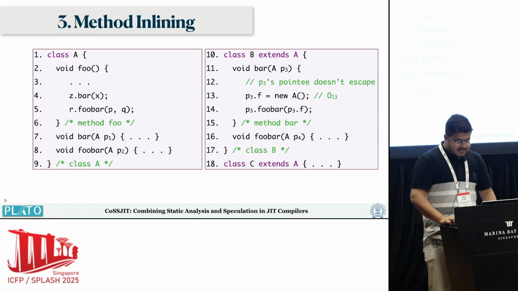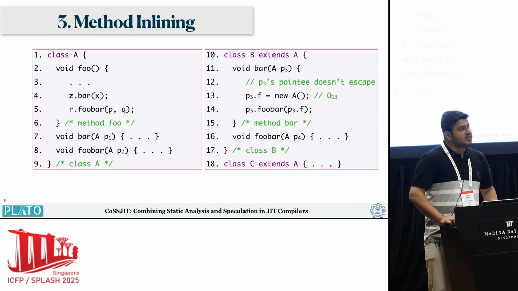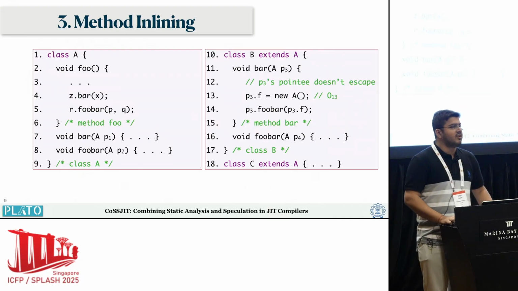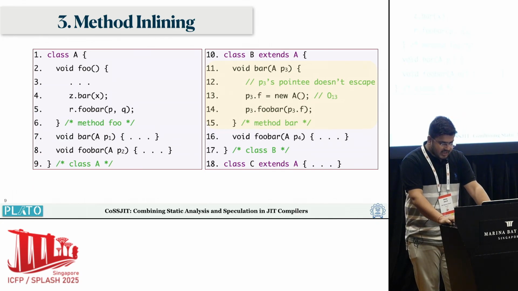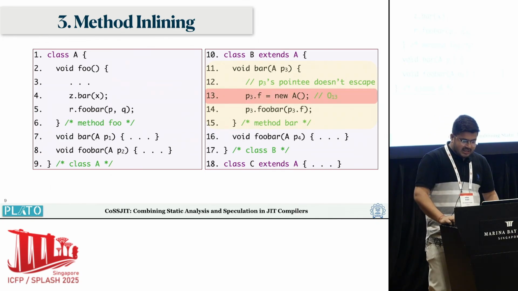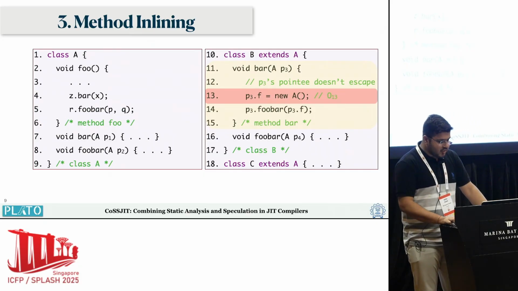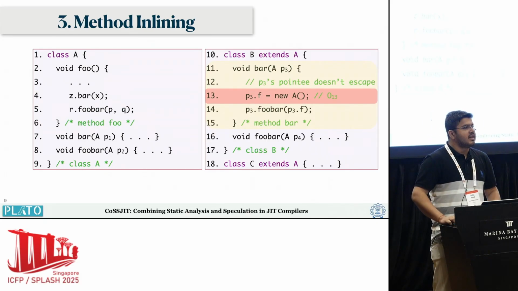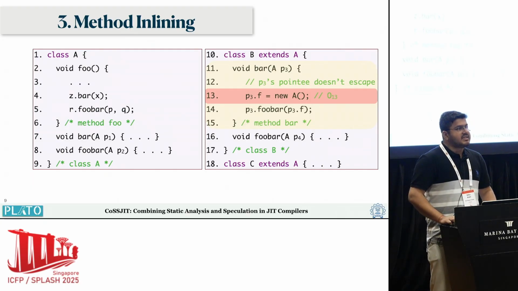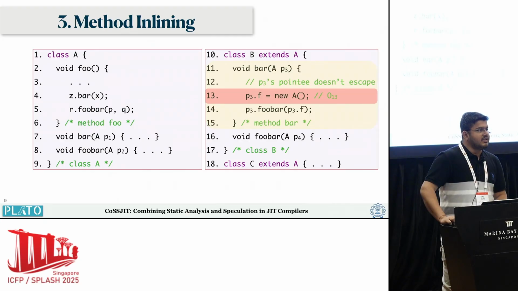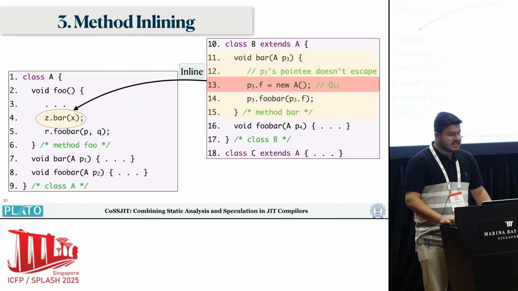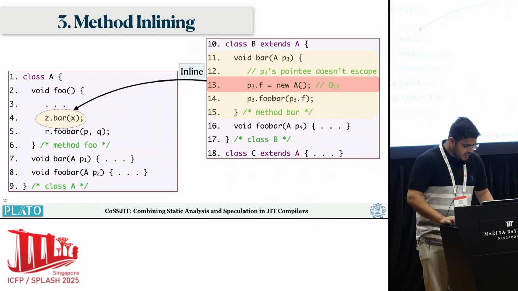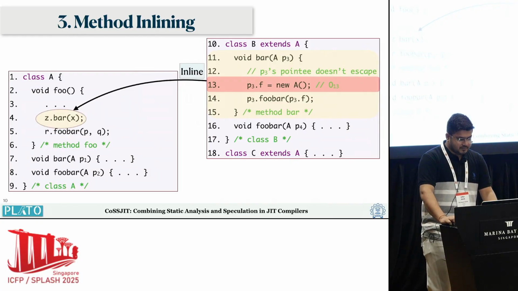The third case is regarding the way method inlining is handled. Static analysis doesn't consider the possibility of method inlining at runtime. Consider this code example where we have a method bar in class B, and at line 13 we are creating a new object and storing it into a parameter's field. This object is escaping just because it's being stored into the parameter's field, and standard static analysis will mark O13 as escaping. It might happen at runtime that this gets inlined at various call sites. Here it can get inlined at line 4.